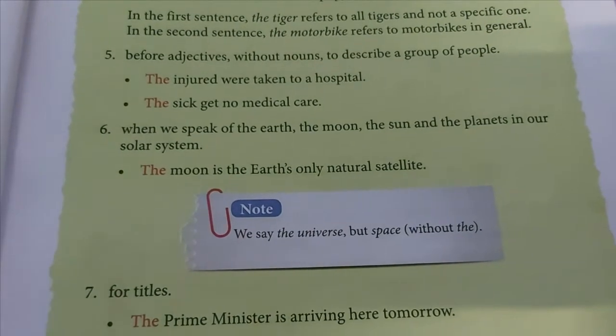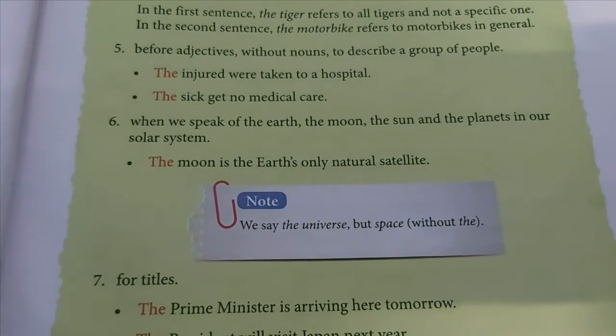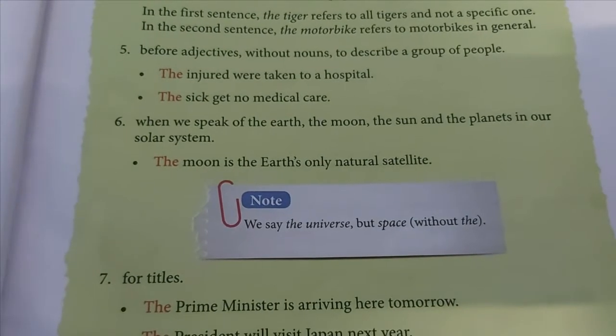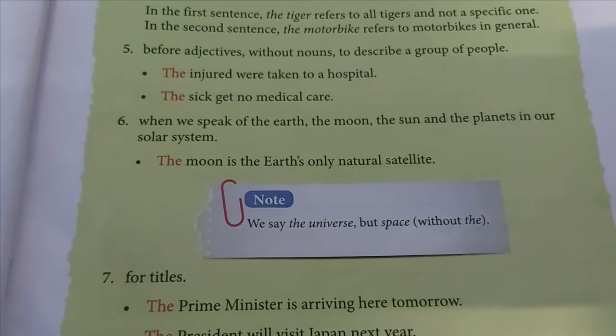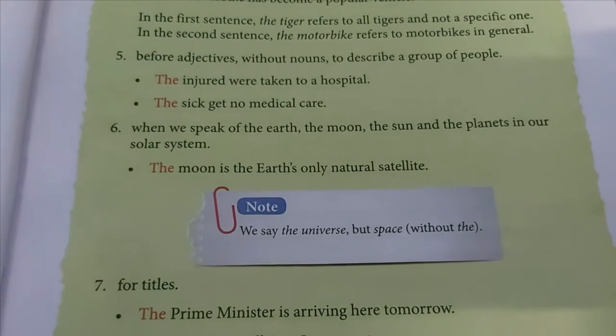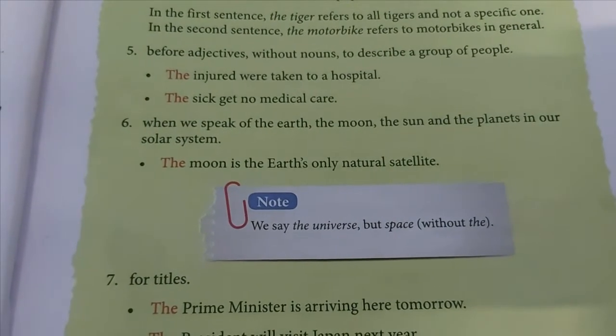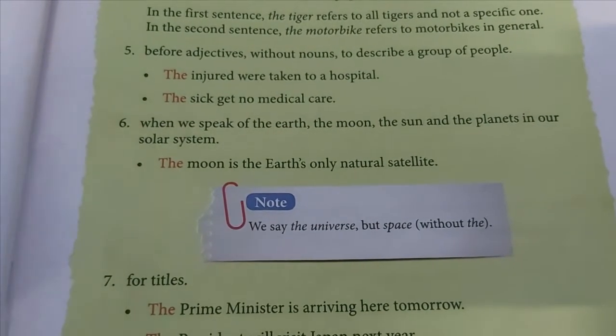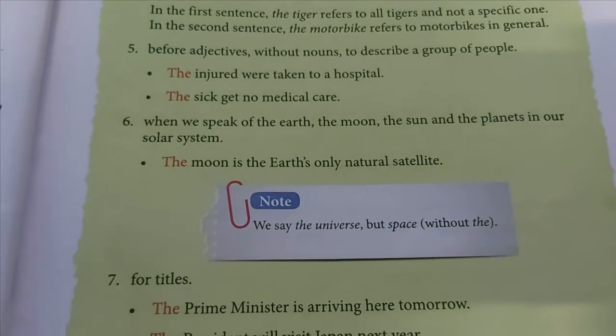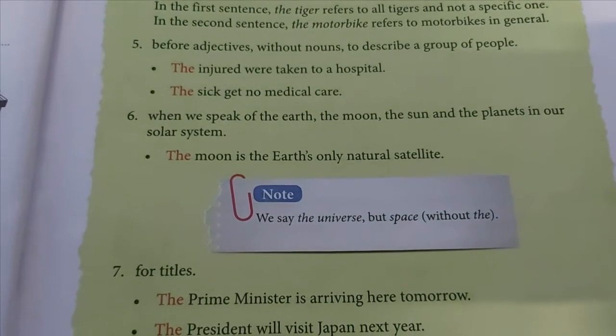We are talking about the whole injured person who was taken to the hospital, not a single person or a single noun. The sick get no medical care. The sick. We're not talking about a particular person who is sick. We're talking about the whole. So before an adjective to describe a group of people, we use the.